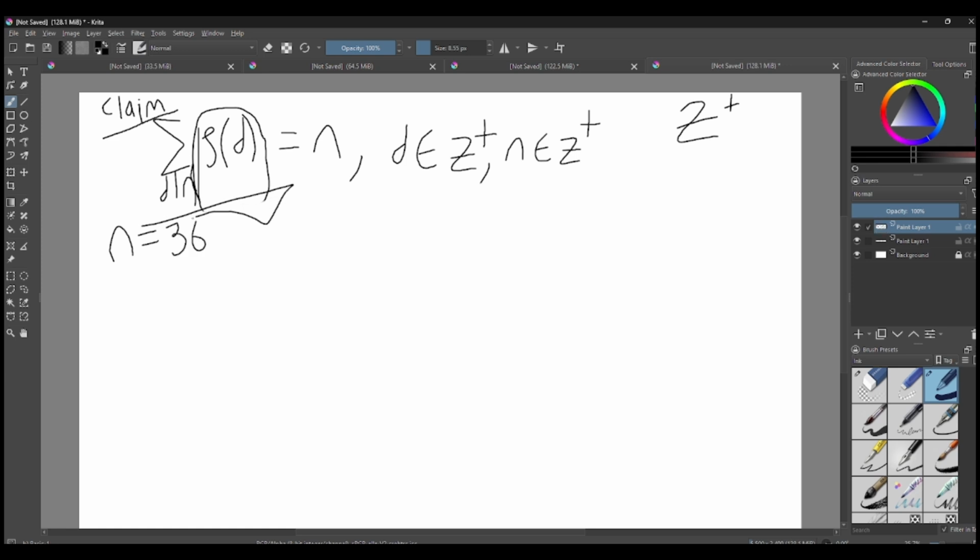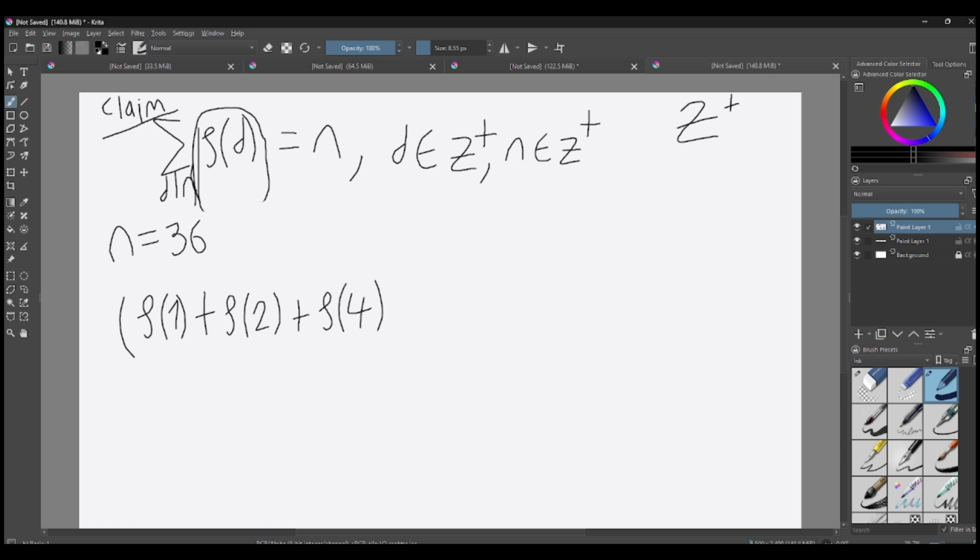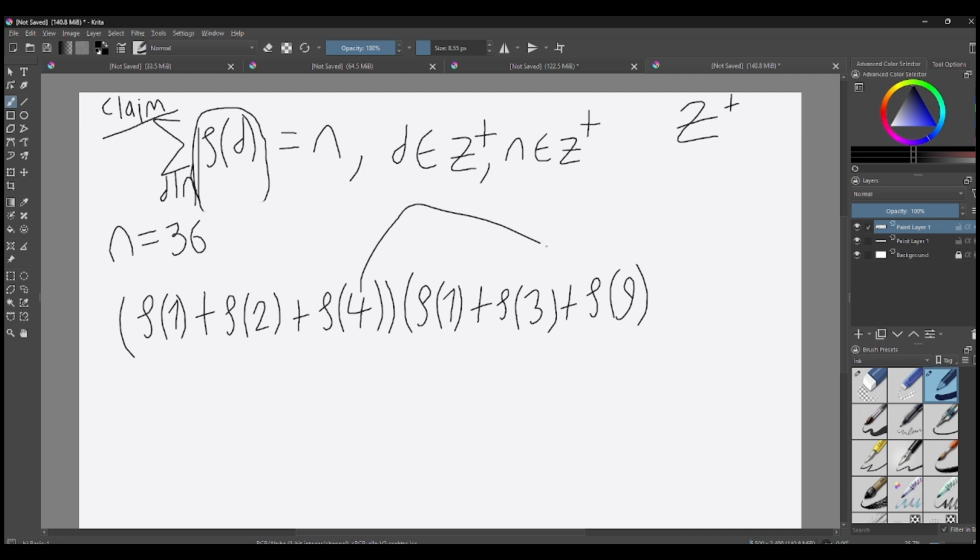So we prove that this whole thing, we can write it as (totient of 1 plus totient of 2 plus totient of 4) multiplied by (totient of 1 plus totient of 3 plus totient of 9), because 9 multiplied by 4 is 36, and we just wrote prime powers that are smaller.